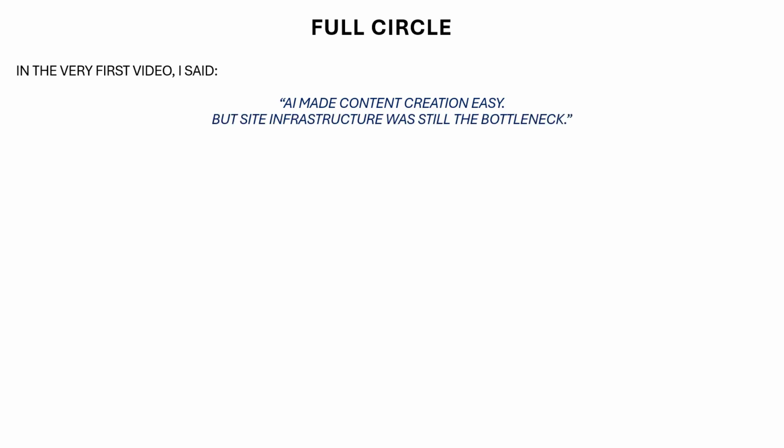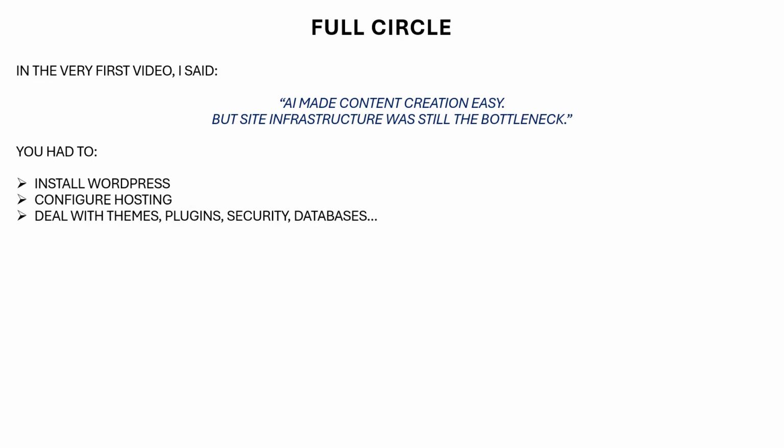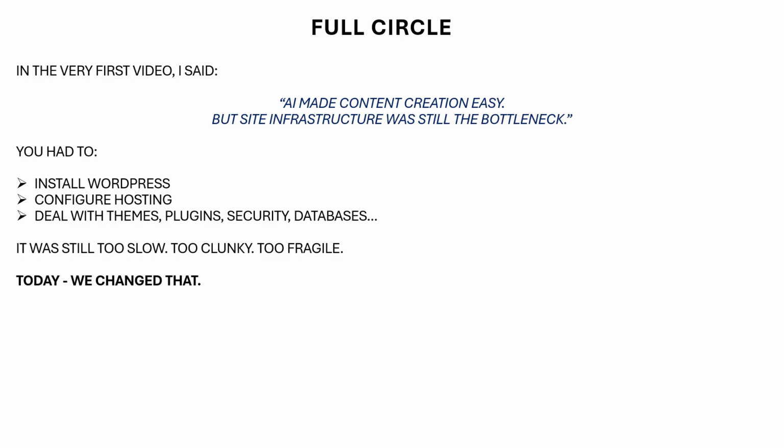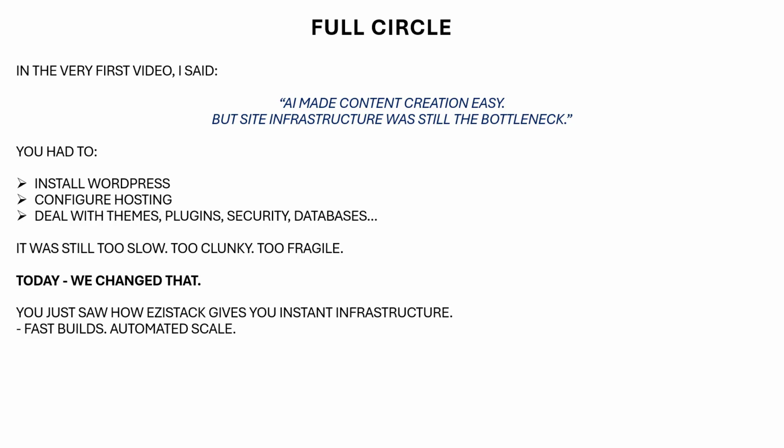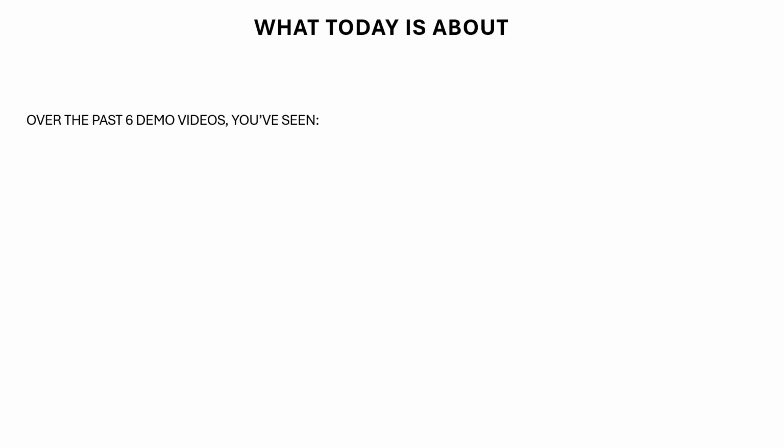In the very first video, I said AI made content creation easy, but site infrastructure was still the bottleneck. You had to install WordPress, configure hosting, deal with themes, plugins, security, and databases. It was still too slow, too clunky, and too fragile. Today, we changed that. You just saw how EziStack gives you instant infrastructure, fast builds, automated scale, no glue, no guesswork. When site creation becomes this easy, everything changes.